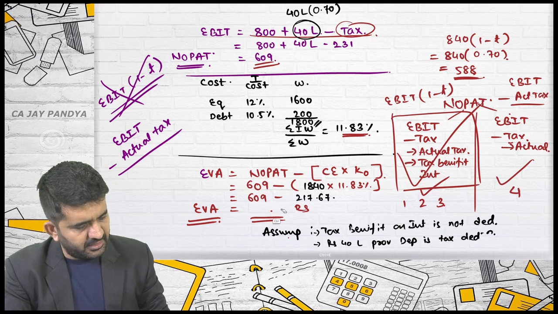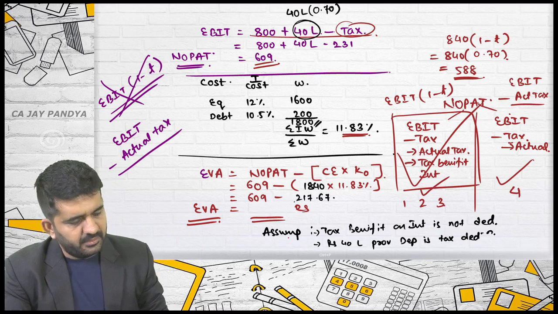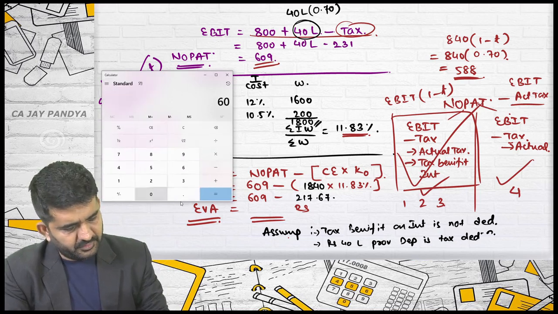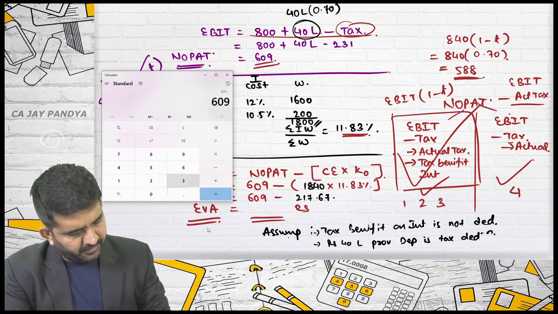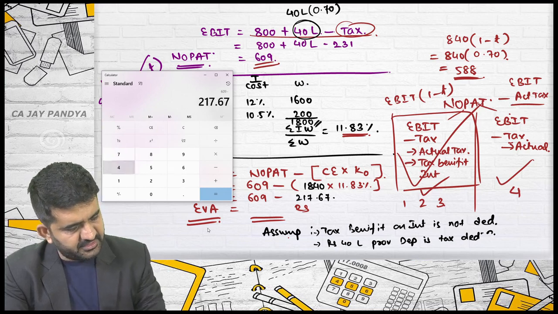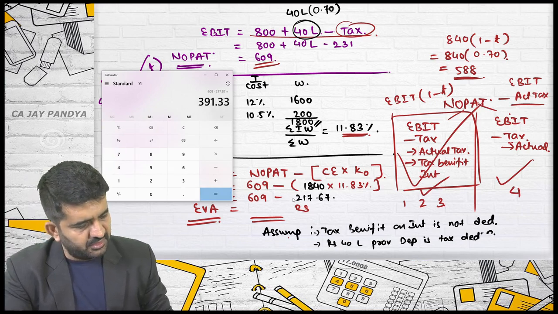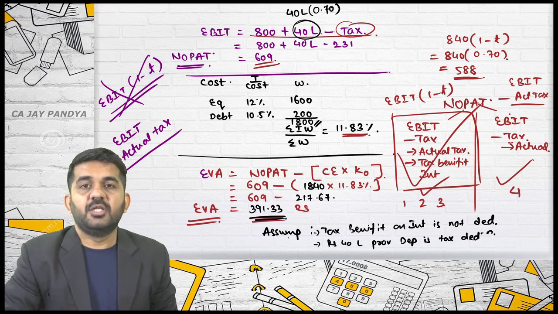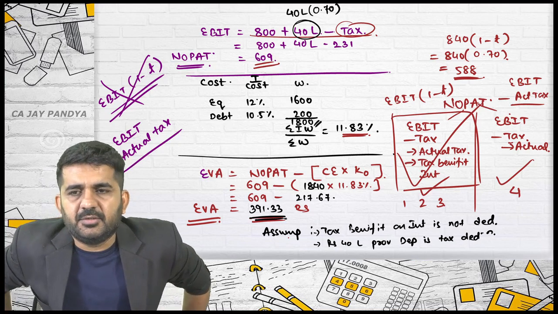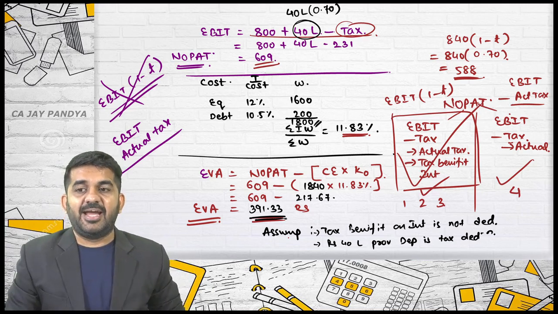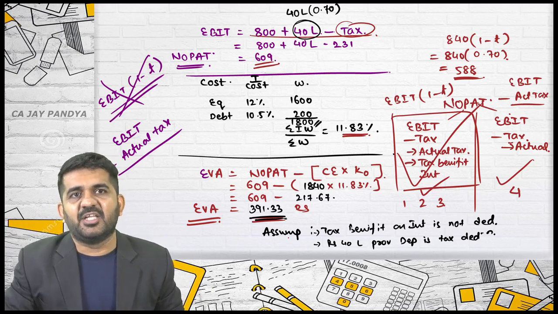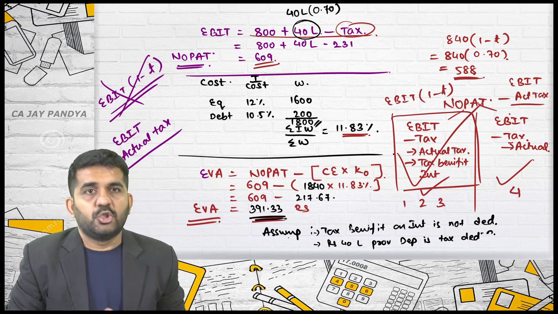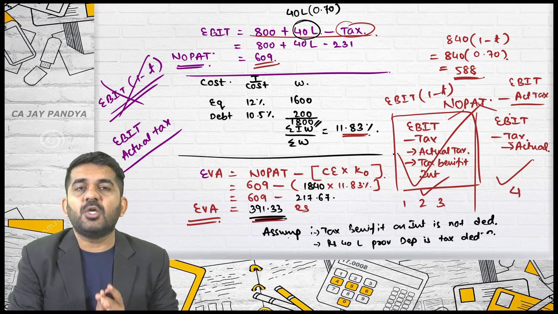217.67, and this answer will be 609 minus 217.67 is 391.33. Thank you, ma'am. This will be your answer of EVA. Is it alright? You are absolutely correct. If it is added back in the profit, it should be added back in the reserves also for finding out the capital employed. So these were 4 questions of economic value added.